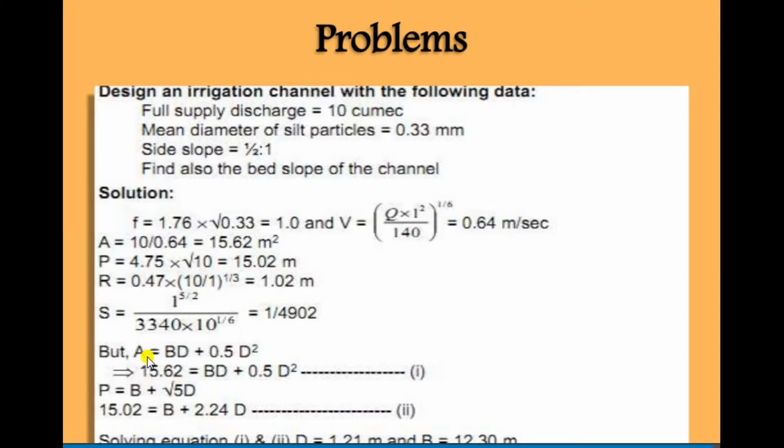Now A is equal to B into D plus 0.5 D square. That is the formula of area. Put that value into that equation and we can get the value of D. Another equation we have to put because we have to compare both the equations and after that we can get the values.